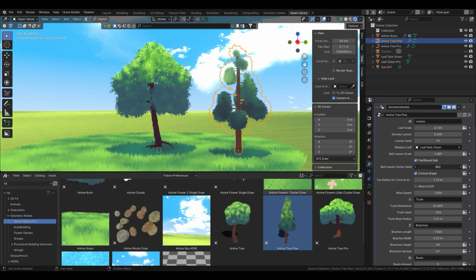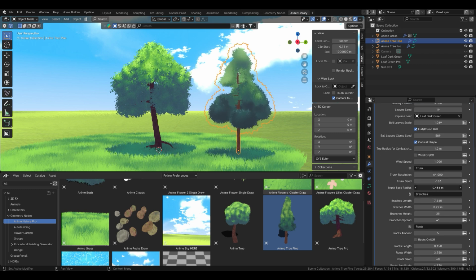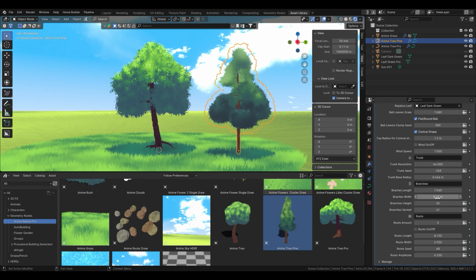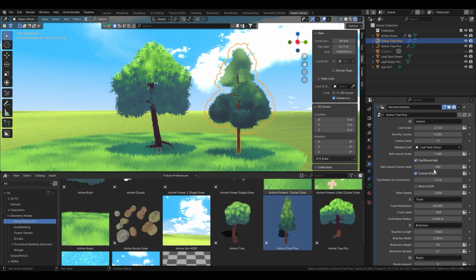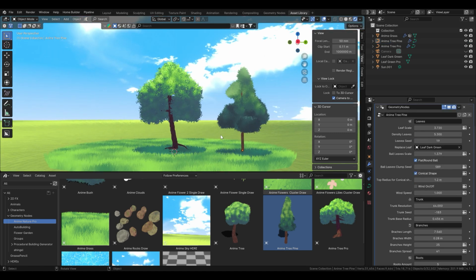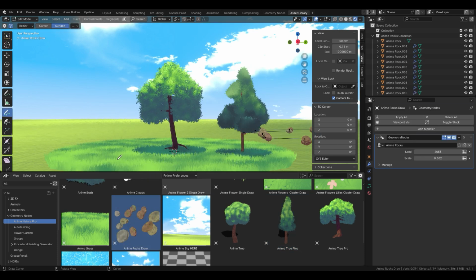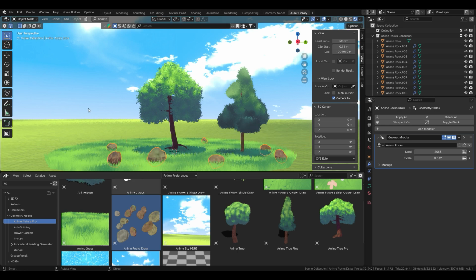Dynamic grass and flowers. Let your landscapes thrive with our dynamic grass and beautiful animated flowers. The procedural grass assets flow with the wind, adding a natural and captivating movement to your scenes. Complementing this are stunning flowers that not only sway with the breeze, but also come in a variety of colors and styles to enhance your environment's visual appeal.